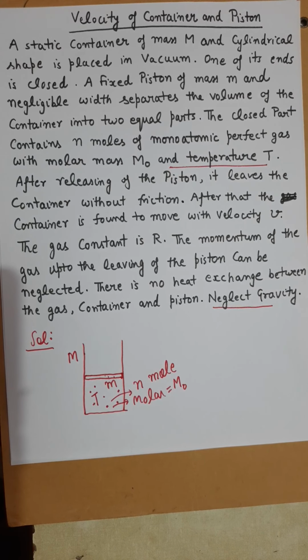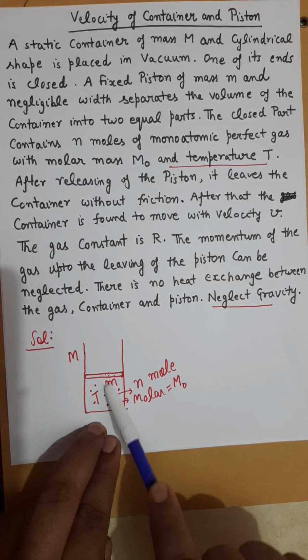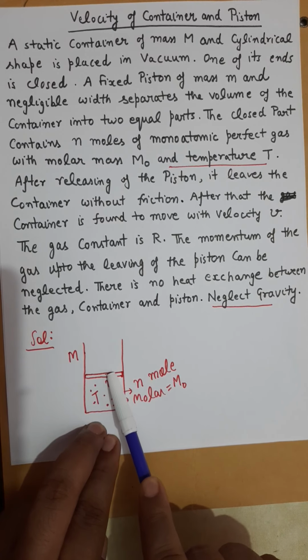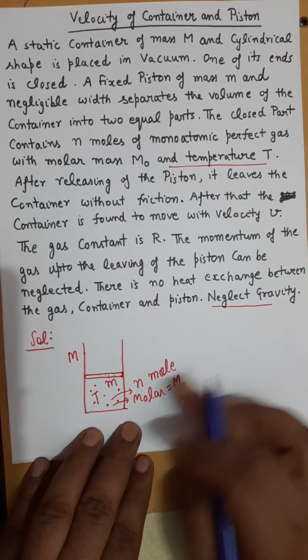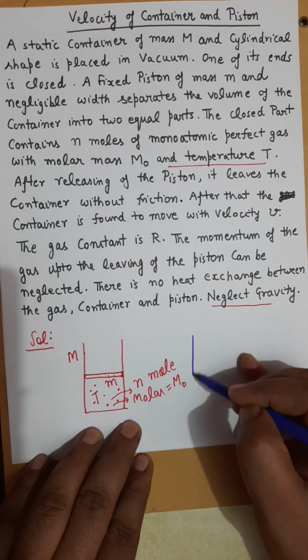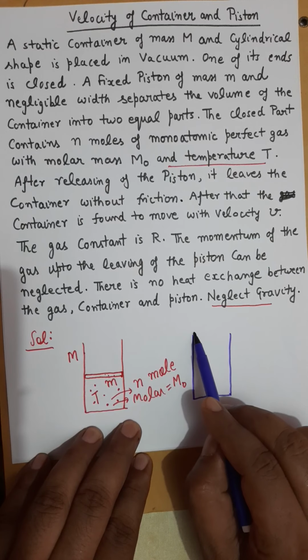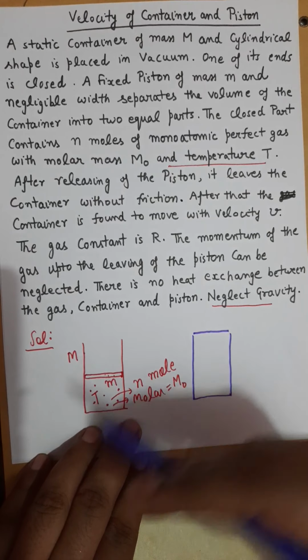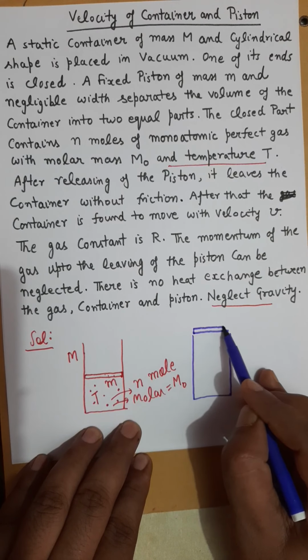Now when we release this piston, because of the gas pressure, the piston will move upward. And that is my question: when the system is released, this piston pops out of the cylinder, it immediately moves out of the cylinder.